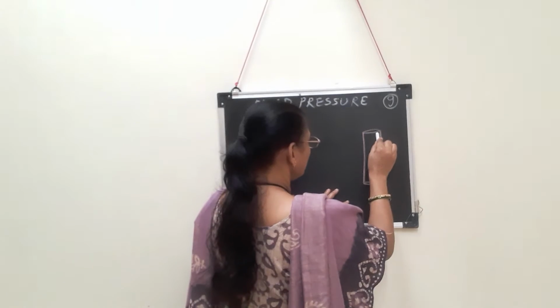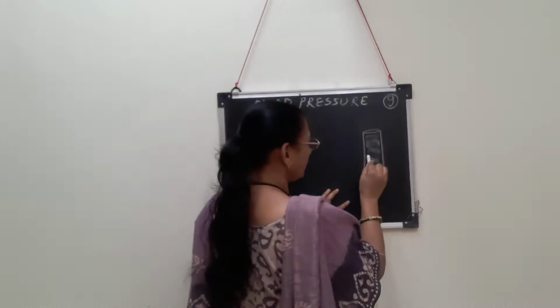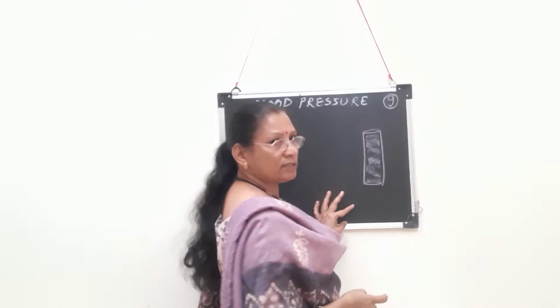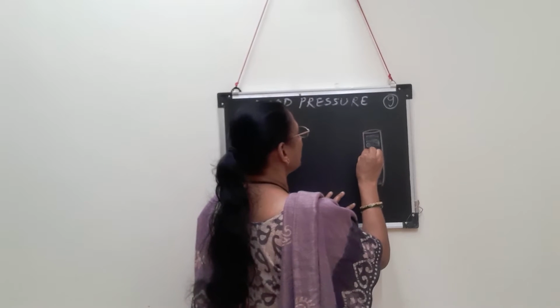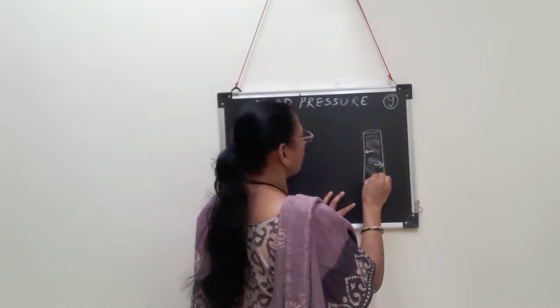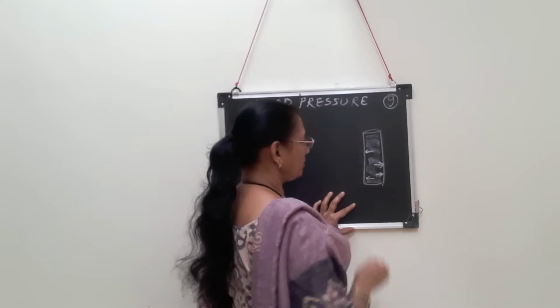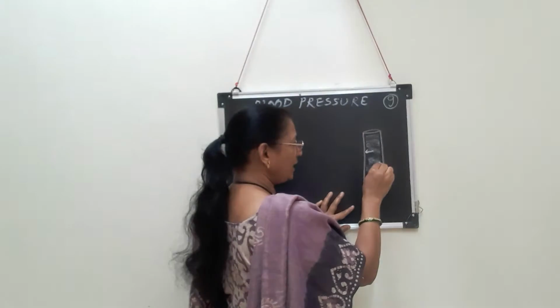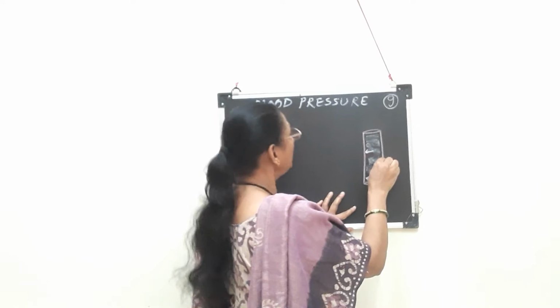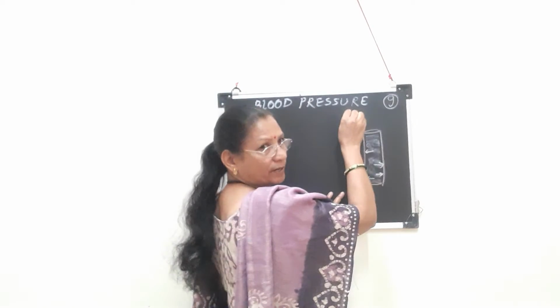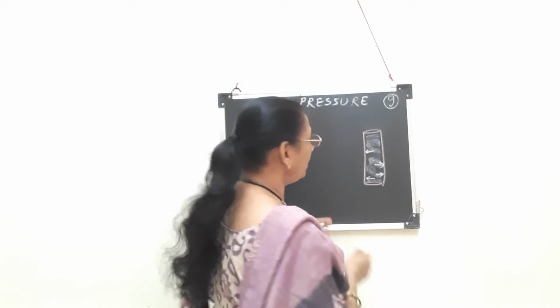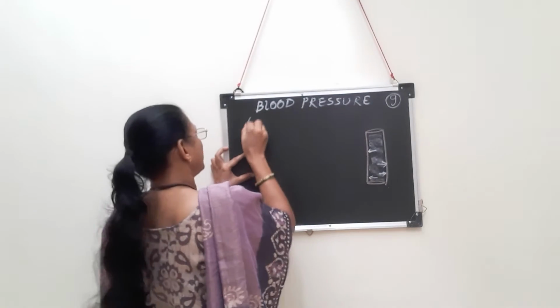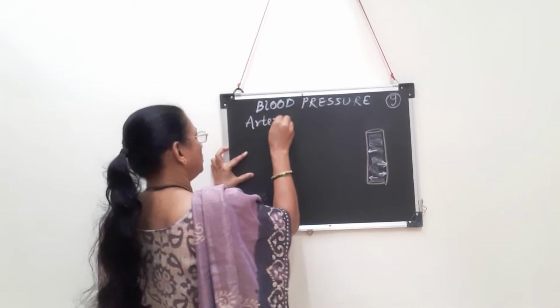Inside the blood vessel it is always filled with blood, and this blood exerts a pressure. This pressure is exerted on its wall. So this pressure exerted on the wall of the blood vessel is blood pressure. If this is in an artery, then it is arterial blood pressure.